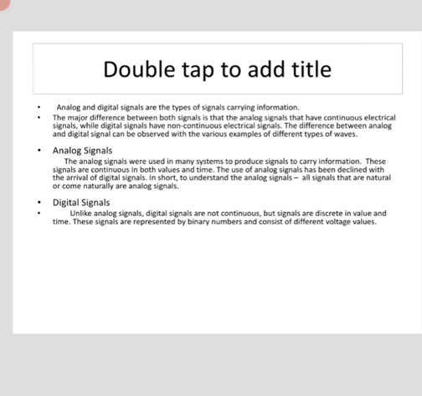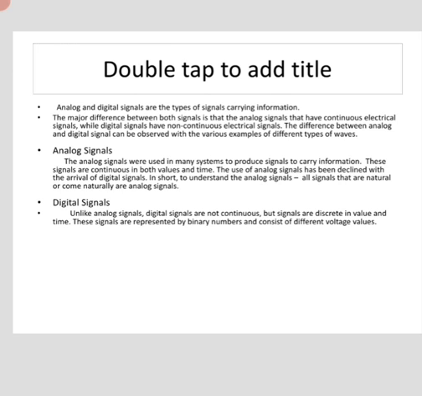The major difference between both the signals is that analog signals have a continuous electrical signal while digital signals have a non-continuous electrical signal. So the difference between analog and digital can be observed with various examples of different types of waves. Analog signals have a continuous electrical signal while digital signals have a discontinuous or non-continuous electrical signal.